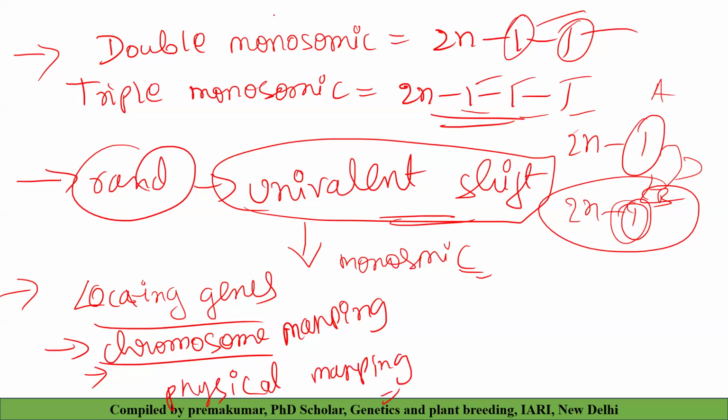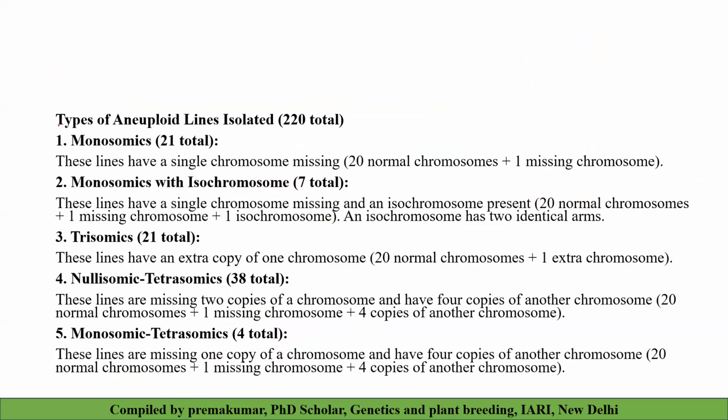We have seen what is monosomic, types of monosomics, and the number of monosomics possible. It's n number of monosomics that can be possible, what is univalent shift, and what is the use of monosomics. Then we can see that in wheat we have a lot of monosomics. Monosomics 21 total: the lines having a single chromosome missing, 20 plus one missing chromosomes, and monosomic with isochromosome. These lines have a single chromosome missing, isochromosome present, one missing chromosome and one isochromosome.